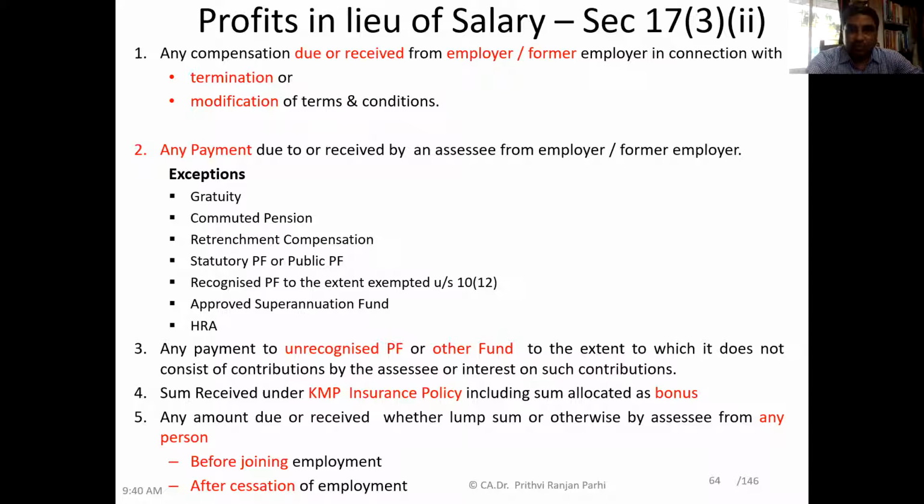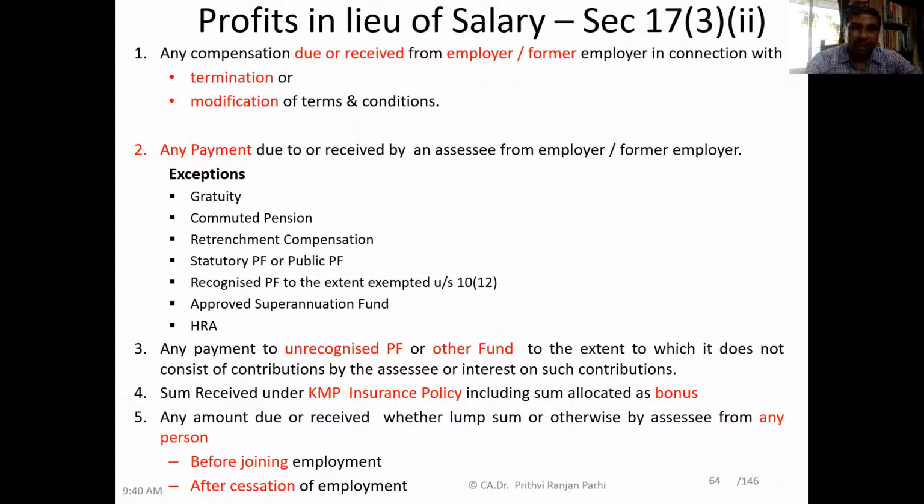That means if an employee's employment is terminated and he is given compensation, that will form a part of profit in lieu of salary. Consequently, that will be treated as salary income. Is it clear? It may be from the present employer or from a past employer. That's what the provision says.